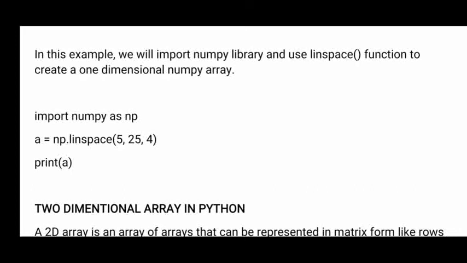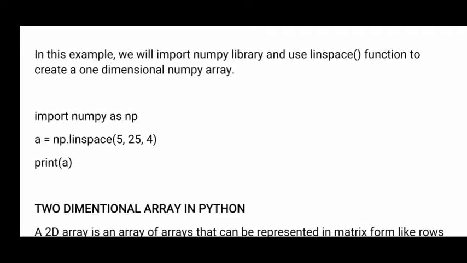Using these three methods we can create a one dimensional array in Python, and all these three functions we are getting from the NumPy package. So how many functions do we have? The first one is the array function, the second one is the arange function, and the third one is linspace. Using the array function, we directly give the elements that we want.